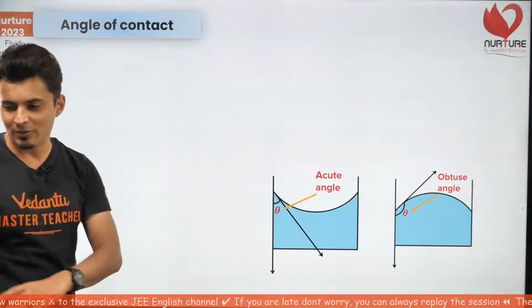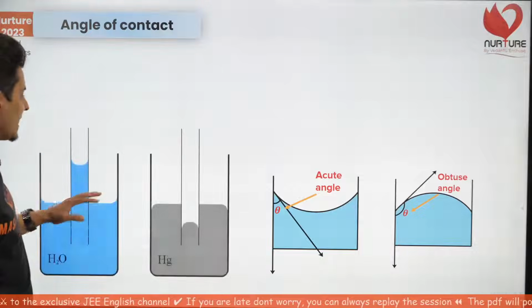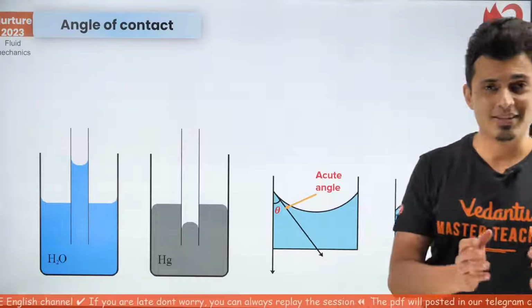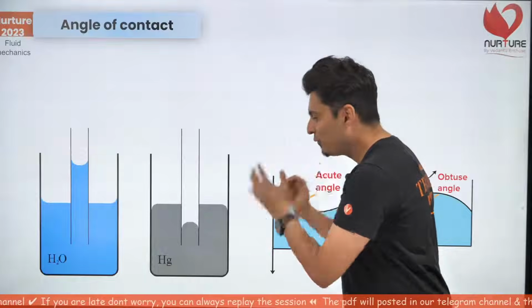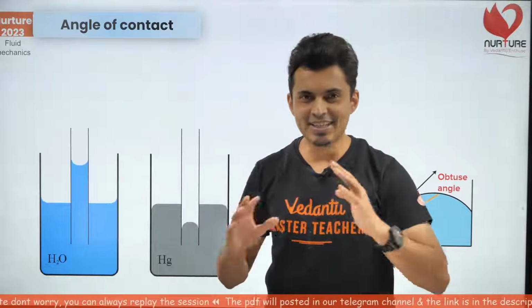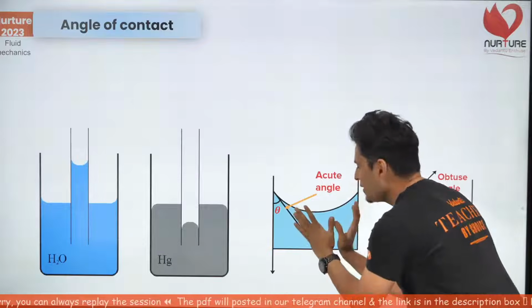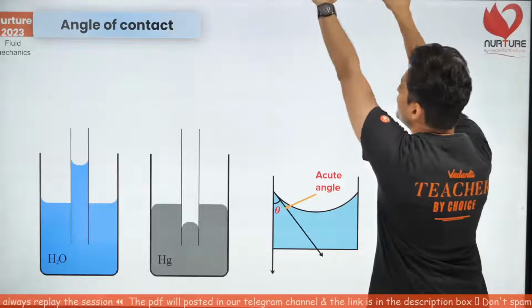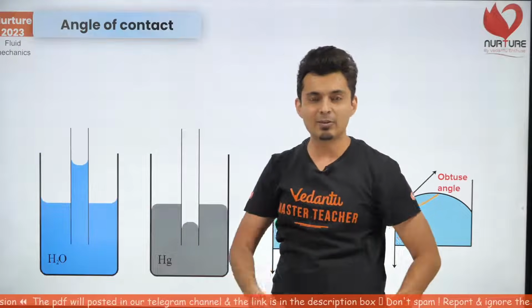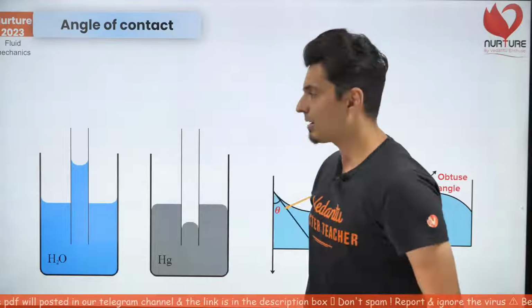Very good, many of you have raised your hands. And this exactly causes the rise or fall of liquids. This is exactly the reason. The moment the liquid loves the solid, it's going to climb over it. Don't you see their love story? Are you seeing that chemistry right over here?